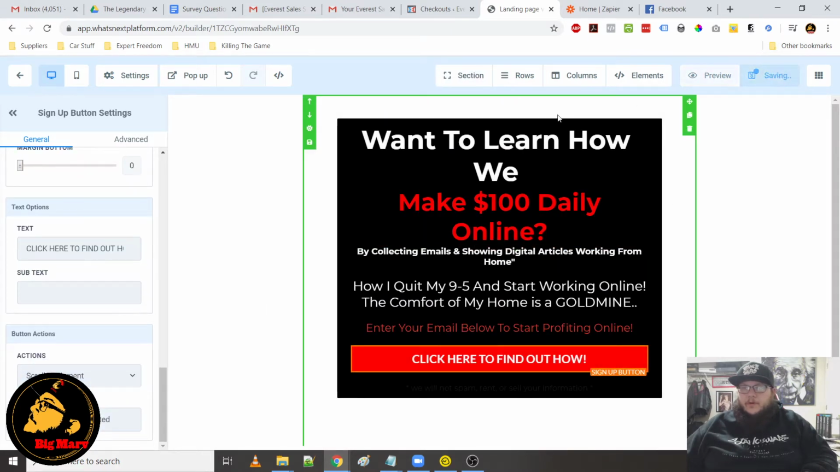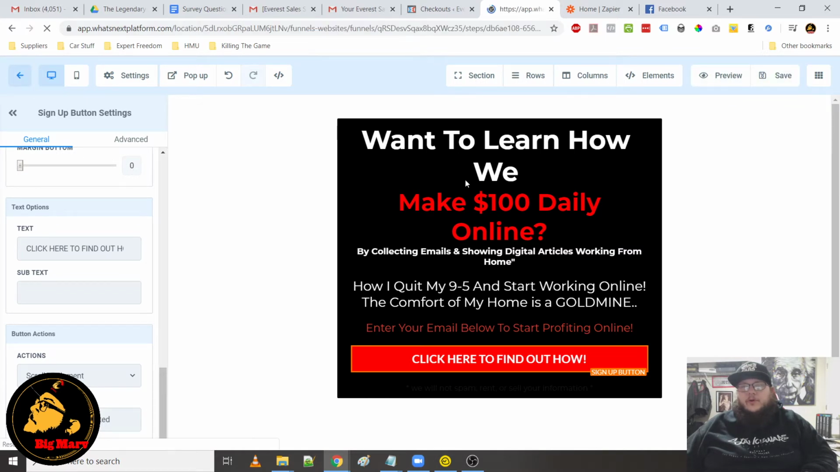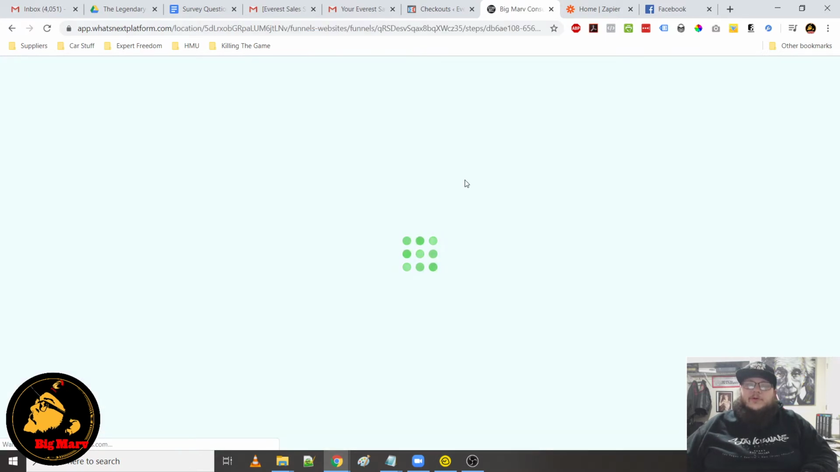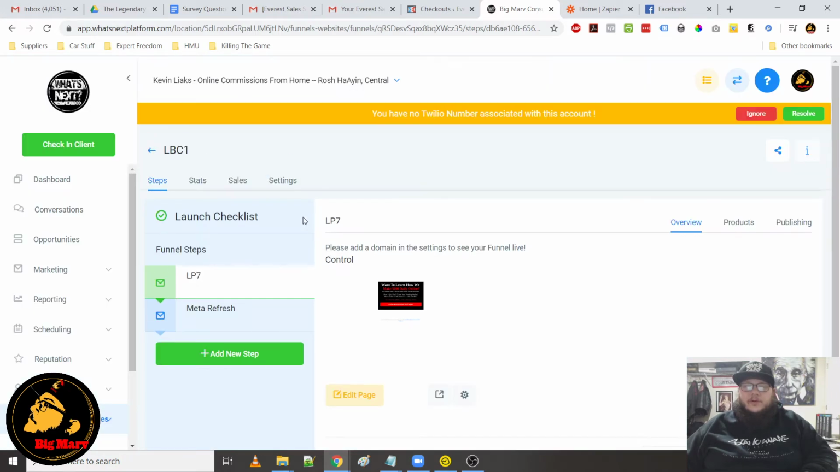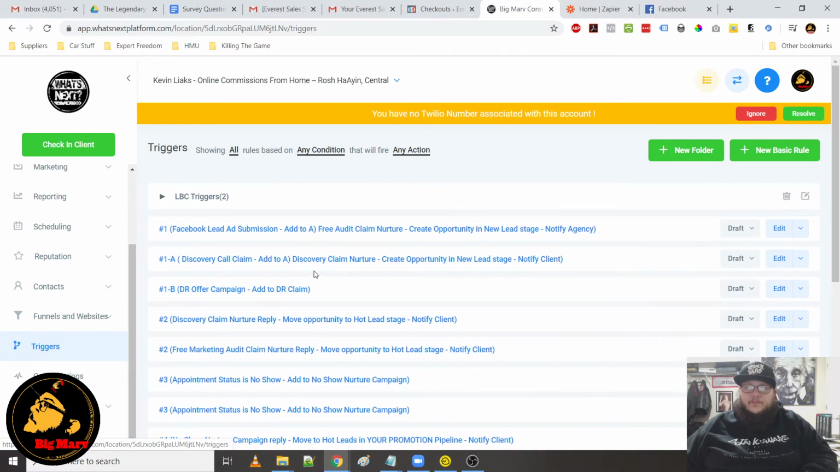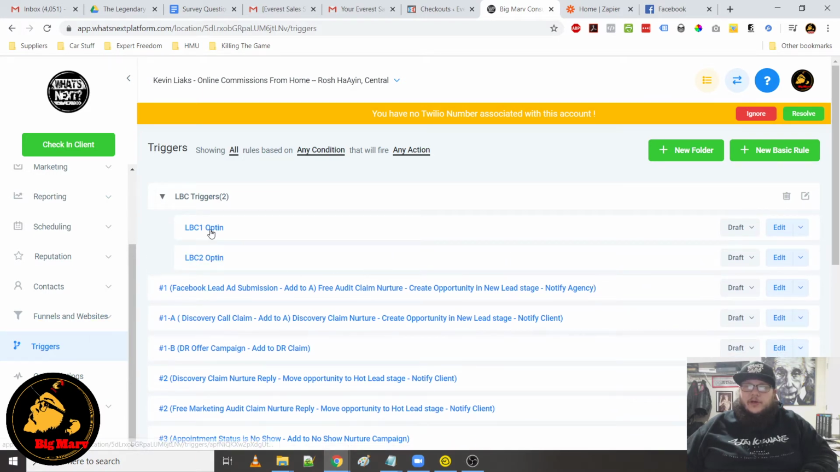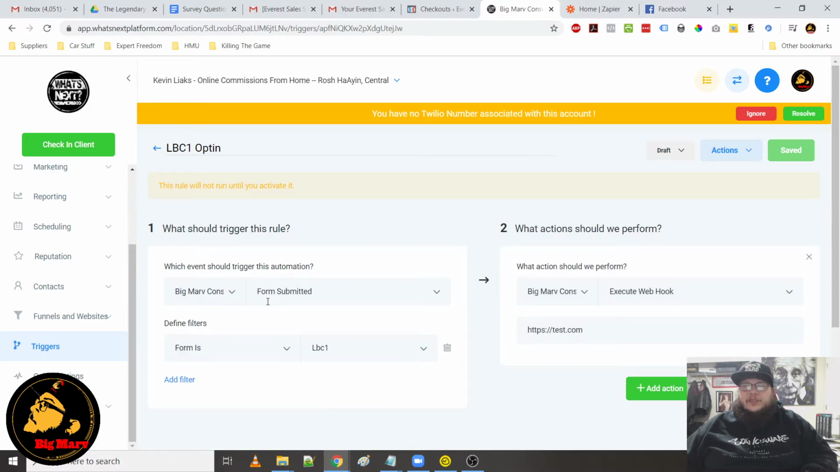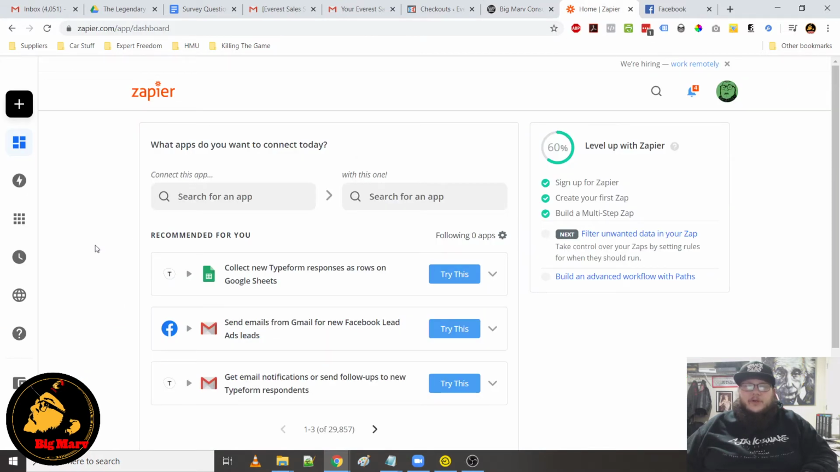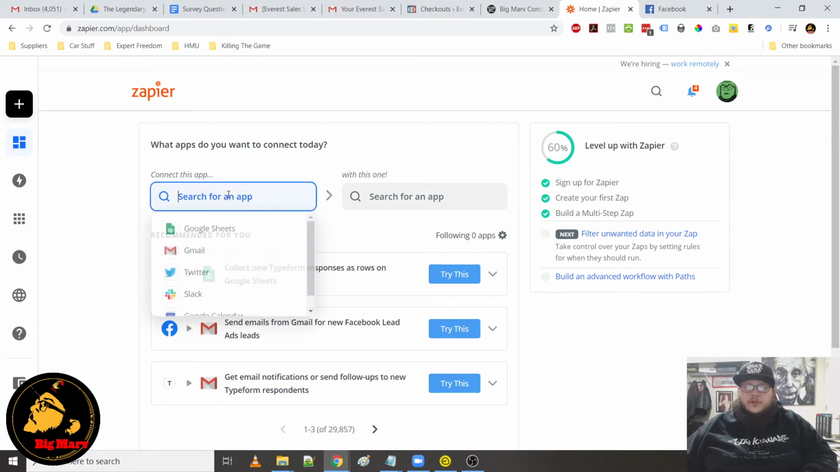Right, now once you have the form in there, now to get it into your autoresponder, you have to webhook it into your autoresponder. So I already have a trigger set up here under LBC trigger. You go to triggers on the left, LBC triggers, you'll see LBC opt-in 1. So you can see form submitted, form is LBC 1, and then you'll see it's already set to execute webhook. So you need a Pro Zapier account to do this, but you can essentially webhook the data across to any autoresponder of your choice.